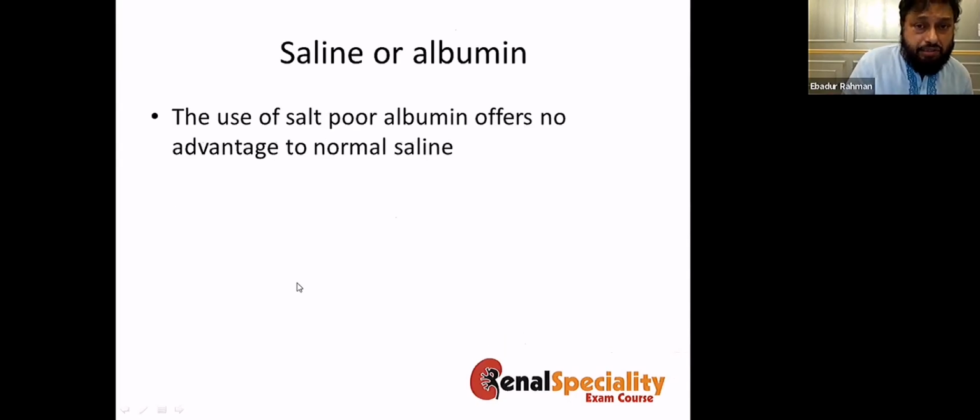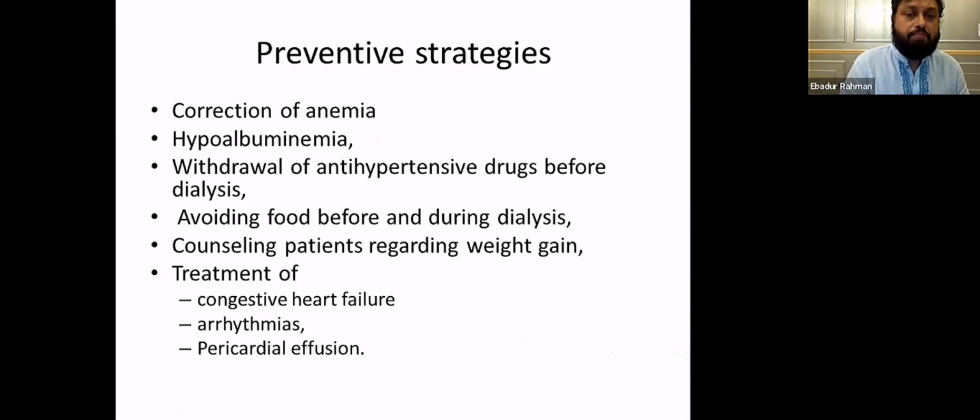So in dialysis, what to use for the hypotensive patient, whether you use saline or albumin? There is actually no difference between saline or salt poor albumin. Albumin is very expensive, so saline can do the job.